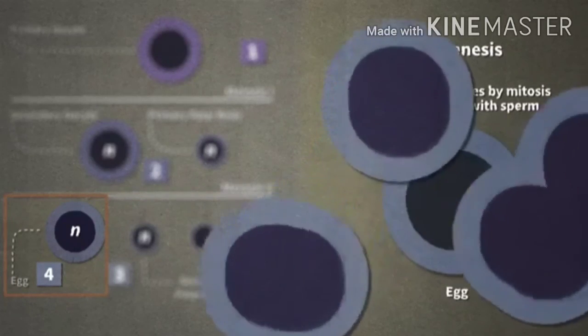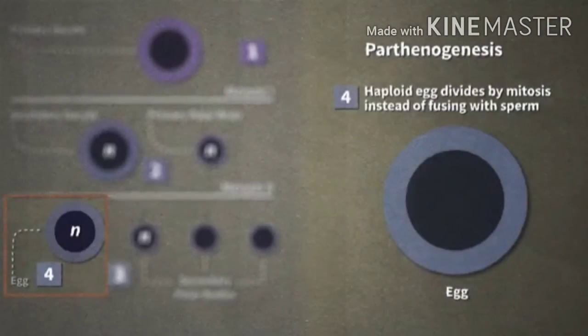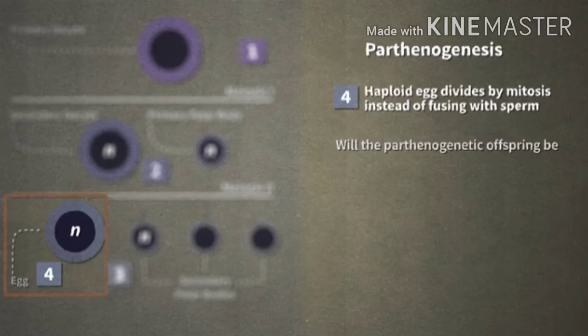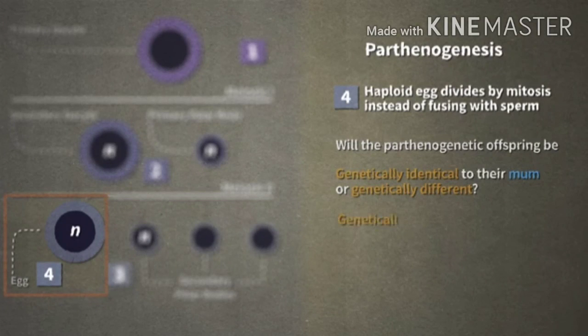This is another form of parthenogenesis because, again, an unfertilized egg is developing into an offspring. Will the parthenogenetic offspring be genetically identical to their mom or genetically different? Will the offspring be genetically identical to one another or genetically different? Will the offspring be male or female?